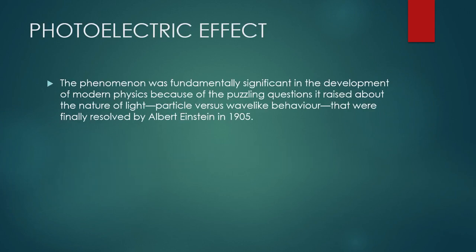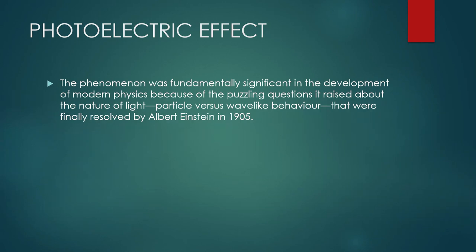The photoelectric effect is a phenomenon that was fundamentally significant in the development of modern physics because of the puzzling question it raised about the nature of light, particle versus wave-like behavior, that was finally resolved by Albert Einstein in 1905. In modern physics we know that light has two properties, the wave-like properties and the particle-like properties.